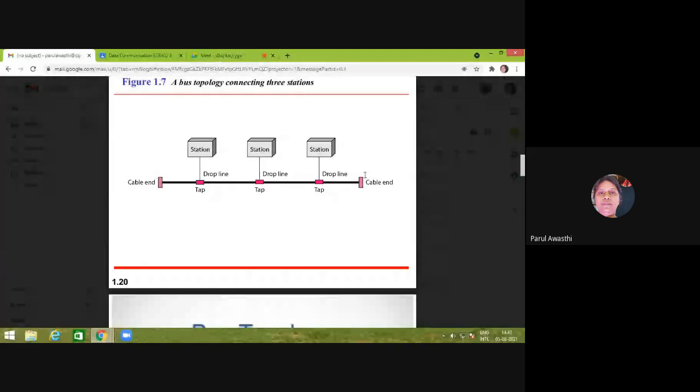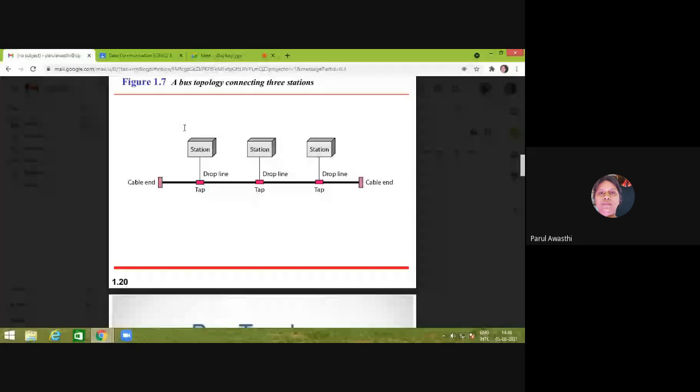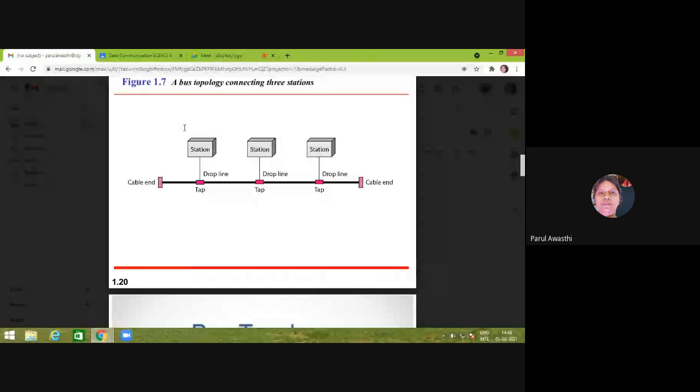Now, every time a station wants to transmit its data, it will first check whether the bus is busy or idle. If it is busy, then it will not transmit its data. It will wait until the bus becomes idle, and once the bus becomes idle, it will transmit its data. Every time data will go to every station, and the station will check whether this is my data or not. And how will the station check whether it is my data or not?